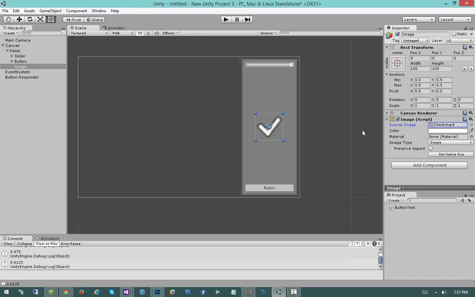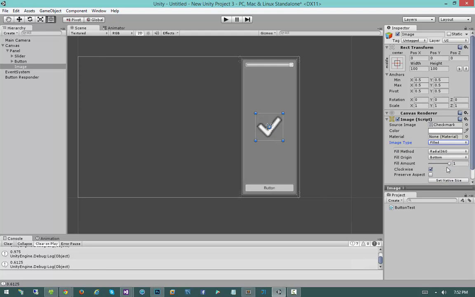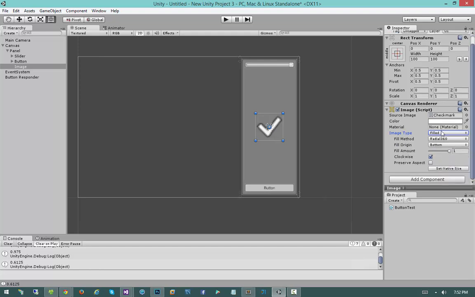Okay, so that's really cool so far. We can add images to it. Actually, that's not particularly exciting. But still, it can be really cool because the images now support the concept of this image type. We'll talk about the other image types later, but for now, let's just talk about the filled one because I find this particularly interesting. If we click on filled, we can actually use this fill amount property that appears to determine how much of the image is filled.